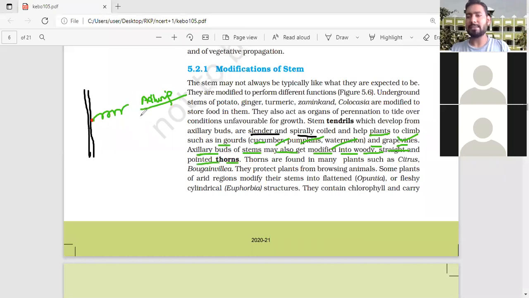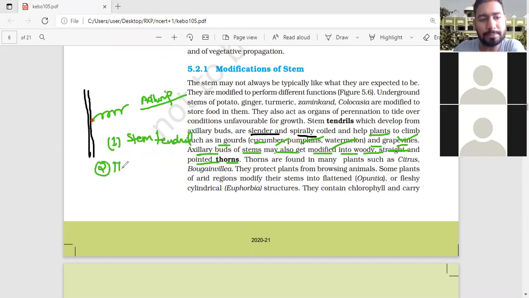Okay, this is the aerial modification. We are talking about the aerial modification. First one is the stem tendril.